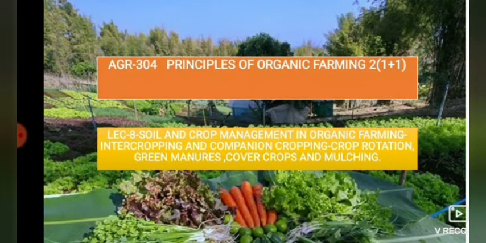So far we have completed about different concepts, types and methods practices in organic farming. Today we are going to see about soil and crop management in organic farming. Along with that, intercropping, companion cropping, crop rotation, green manures, cover crops and mulching in organic farming.